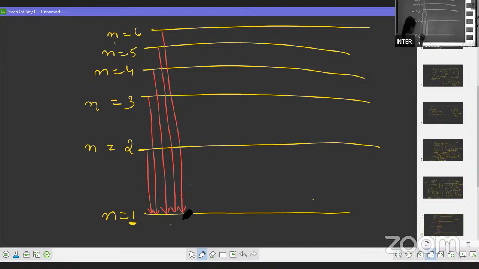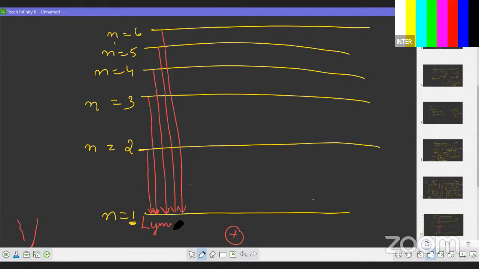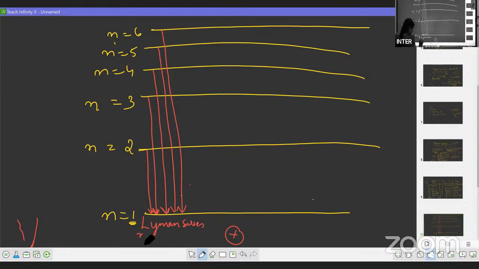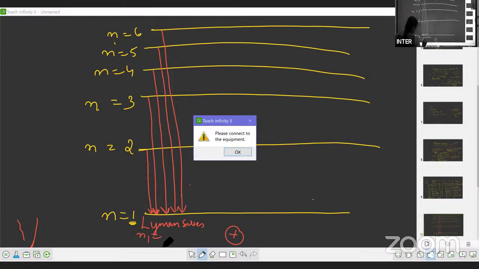Here, we can put the arrow from, and what they will do, they don't put an arrow. Simply they just draw the line. Means the electron does not stop at the nucleus. Is the electron falling into the nucleus? Does it happen? No. The electron stops at the first one. So this is called the Lyman series. यहाँ पे N1 की वैल्यू क्या है? N1 equals to 1.